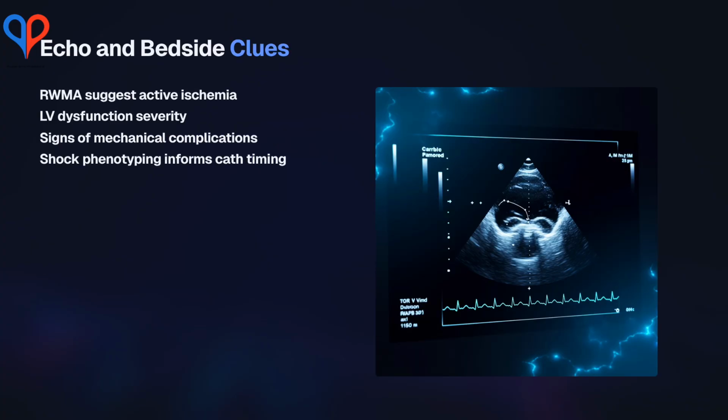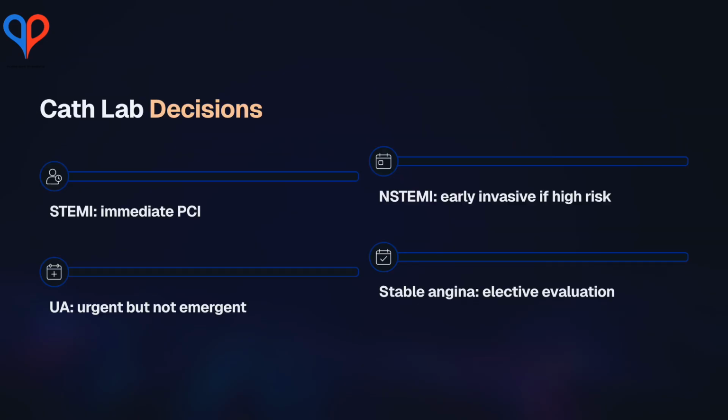Echocardiography provides immediate prognostic and diagnostic clarity. Regional wall motion abnormalities identify ischemic territory even before ECG changes develop. LV function helps determine the urgency of intervention and whether mechanical complications, papillary muscle rupture, ventricular septal defect, acute MR, may be evolving. Cath lab decisions follow physiologic urgency.